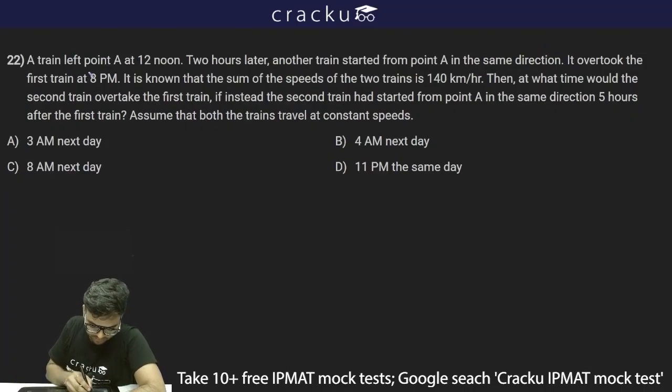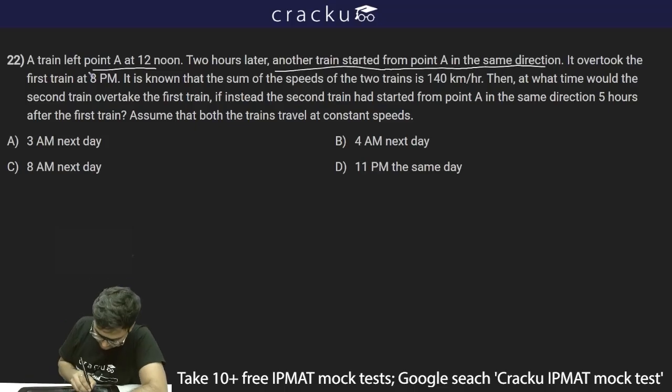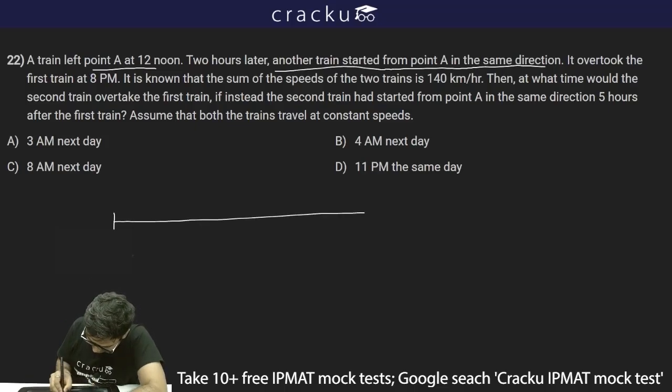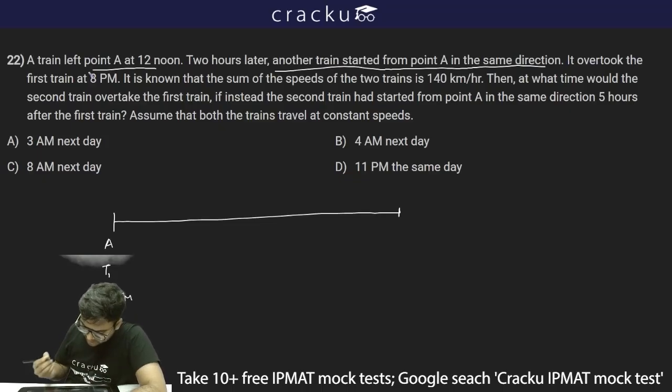The next question is given: a train left point A at 12 noon. 2 hours later, another train started from point A in the same direction. So let's say this is point A. There is train T1 which is leaving at 12 noon, so 12 p.m. 2 hours later, another train started from point A in the same direction. So this T1 was moving here.